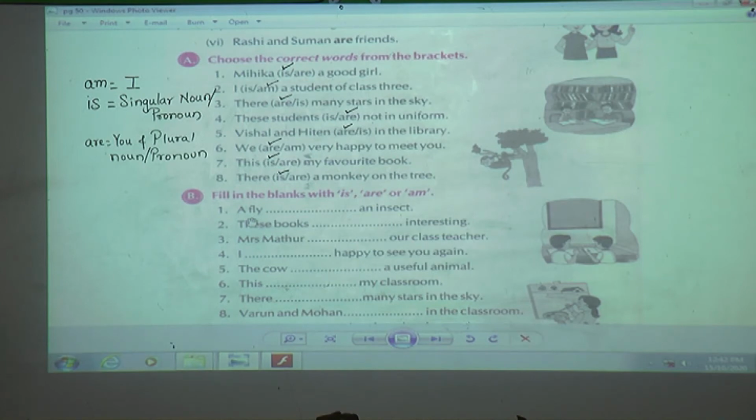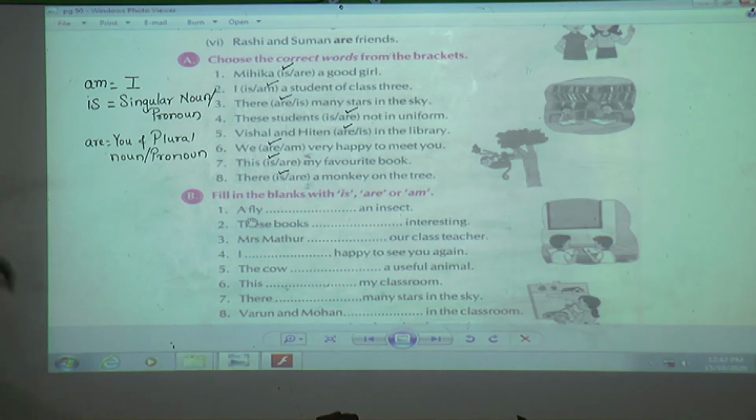Then students, now we will move on to exercise B. It is also very easy. Now what they have here, they have not given any hint for us, is, are, am, nothing. Same way, we have to fill in the blanks. We have to read the sentence. We have to just see whether the sentence is talking about a singular, plural, whatever is there. According to that, you just fill it with the words is, are, or am.